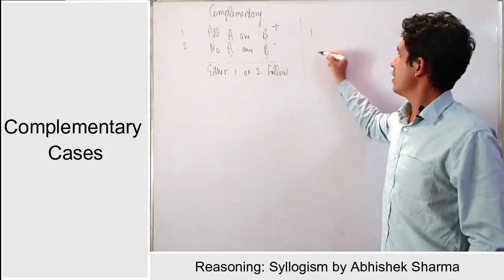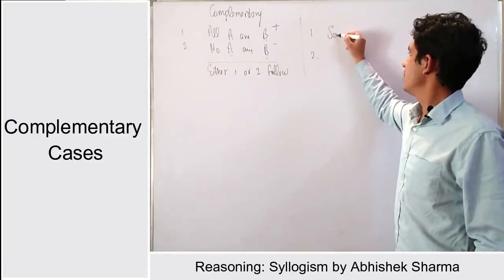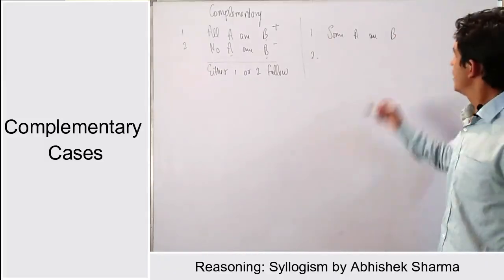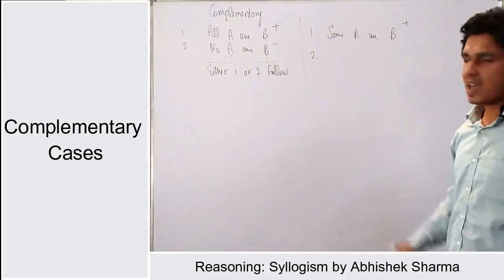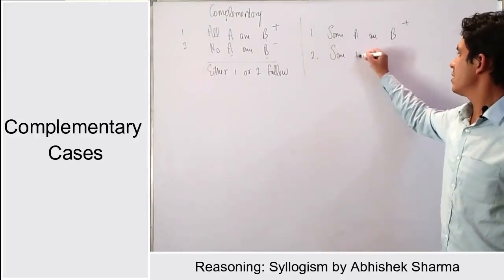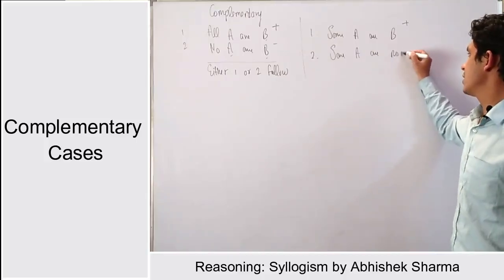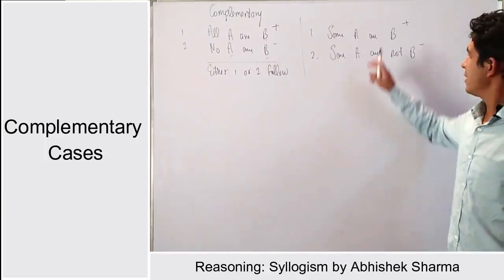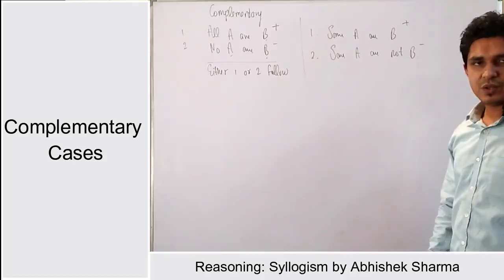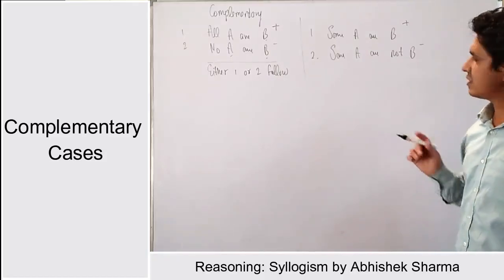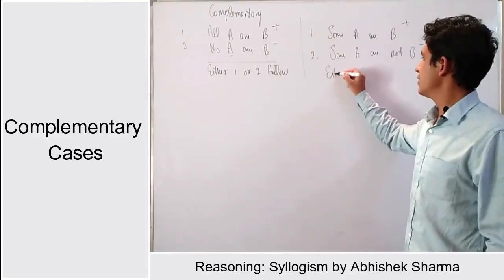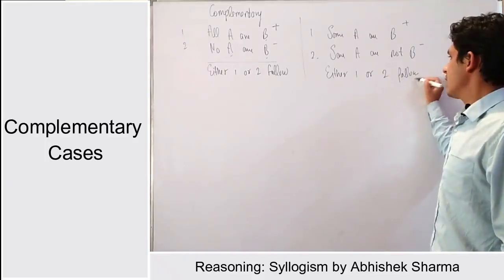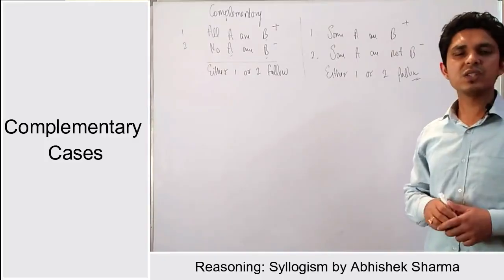Like if in the conclusion you find "Some A are B", as you are looking at the conclusions, this is the positive conclusion, and the second one is "Some A are not B". Here the conclusion is negative. And the predicates are the same, AB, AB. So here you can apply the complementary cases, and again you will give the answer like either 1 or 2 follows. Either 1 or 2 follows, right? So this was very easy to understand.